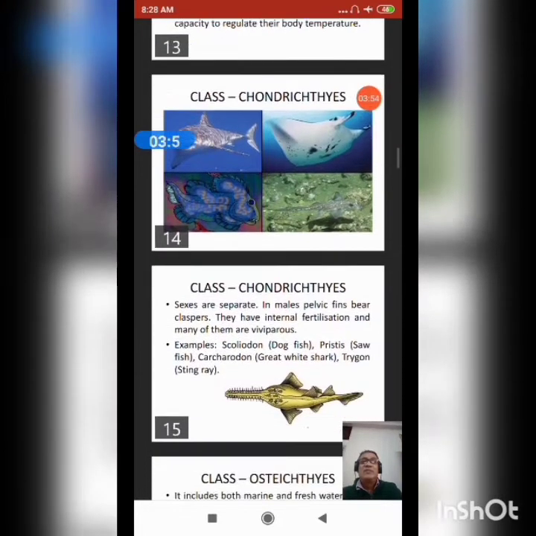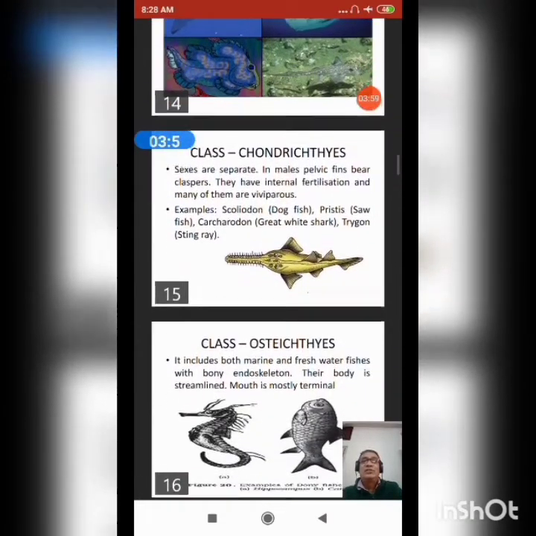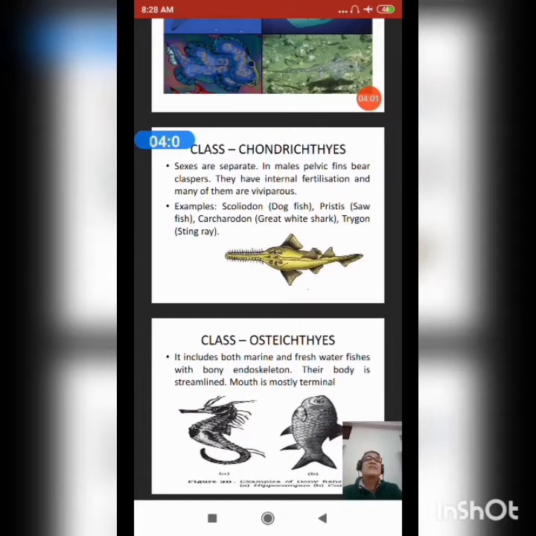There are the pictures of class Chondrichthyes which I am showing you, and the sexes are separate. In males, the pelvic fins bear claspers. They have internal fertilization. Many of them are viviparous. Examples: Scoliodon, that is dogfish; Pristis, common name sawfish; and Trygon, the stingray.